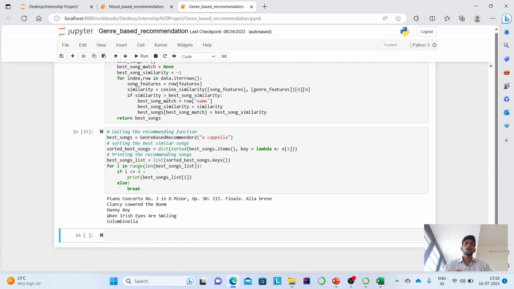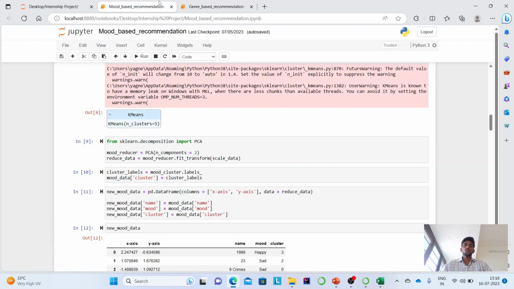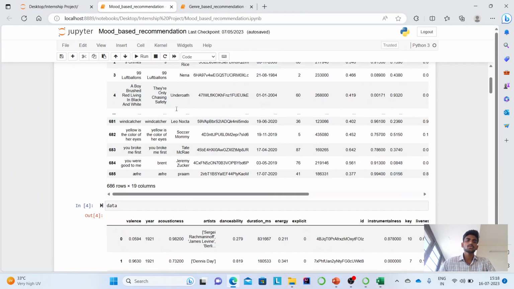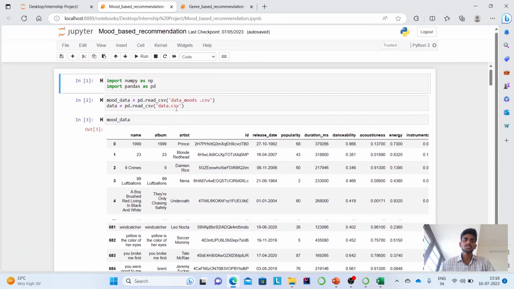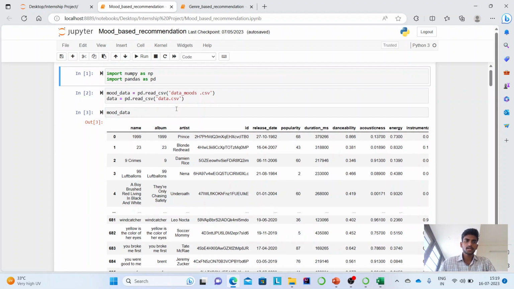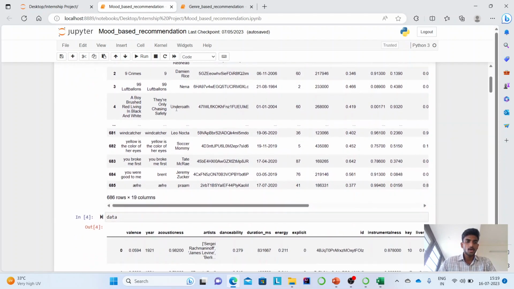And when it comes to the mood based recommendation system, all 4 members of our team worked together and shared our thoughts and matched our codes and works. Here is the mood dataset that we have used, where I have imported NumPy and pandas and read the mood data and main data.